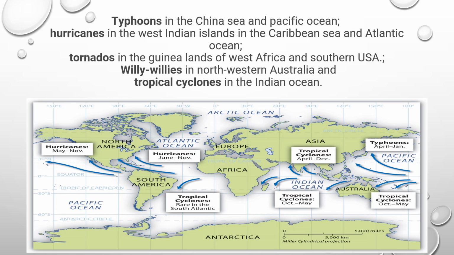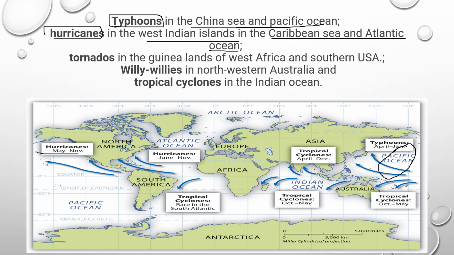The tropical cyclones are called with different names at different regions. They are called typhoons on or around the China Sea and Pacific Ocean, somewhere here. And they are called hurricanes in the West Indian Islands, in the Caribbean Sea, and the Atlantic Ocean.